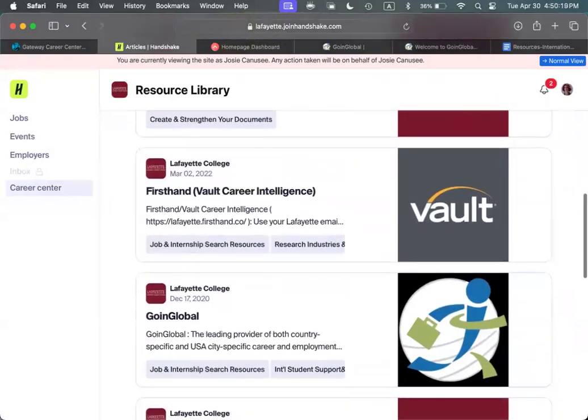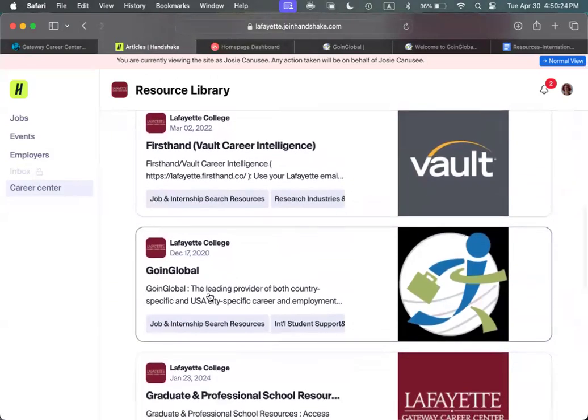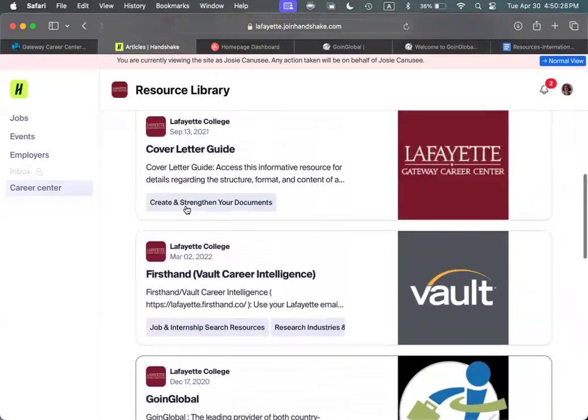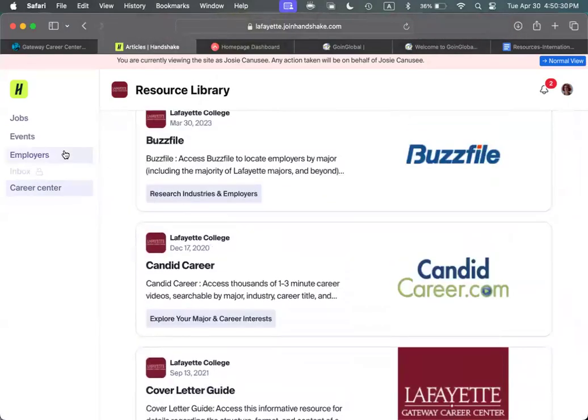And additionally, you can also find Going Global and InnerStride in the sections too. And we'll talk about these two resources in a bit. You can also search for jobs and employers. And I encourage you to explore those with your Gateway counselor.